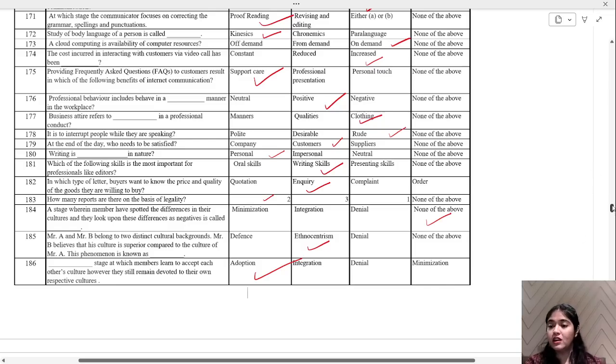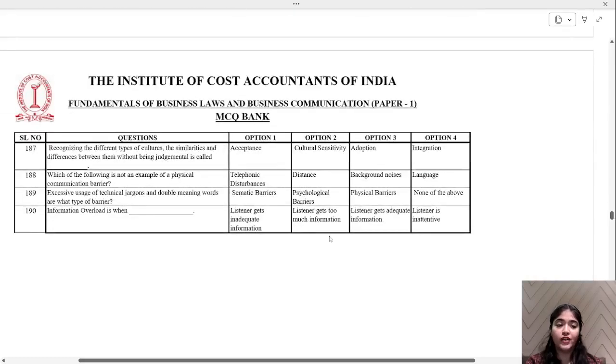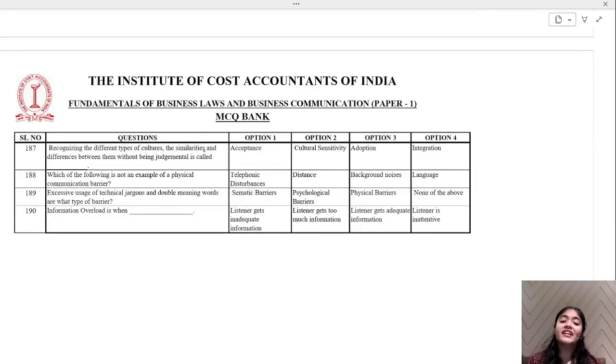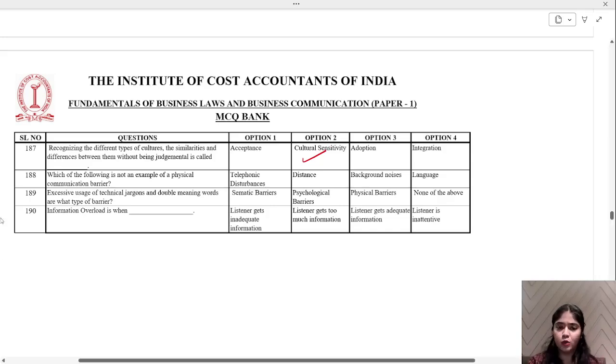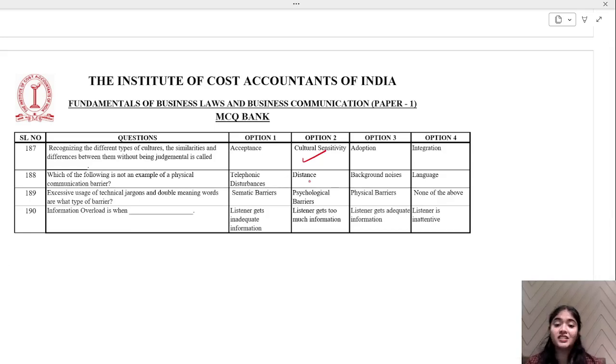Let me scroll a little, almost at the end of it. Okay, recognizing the different types of cultures, similarities and difference between without being judgmental is called as what? Cultural sensitivity. You are being sensitive to other cultures, you are accepting them also. Which of the following is not an example of physical communication barrier? Telephonic disturbances, distance, background noises, and language. Tell me, language is one of the barriers of physical communication.